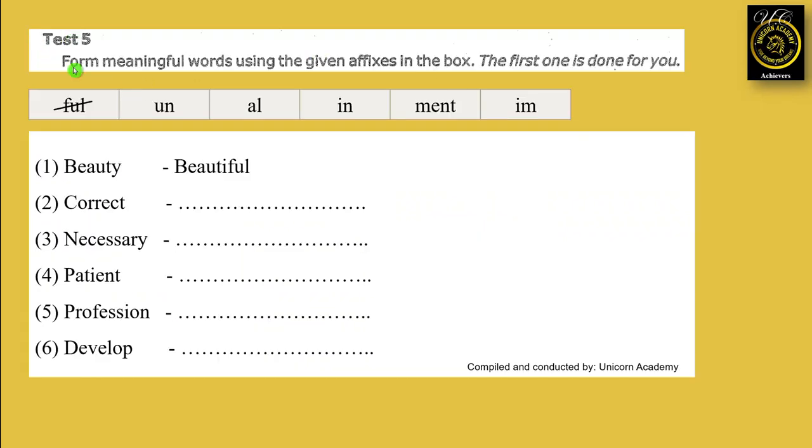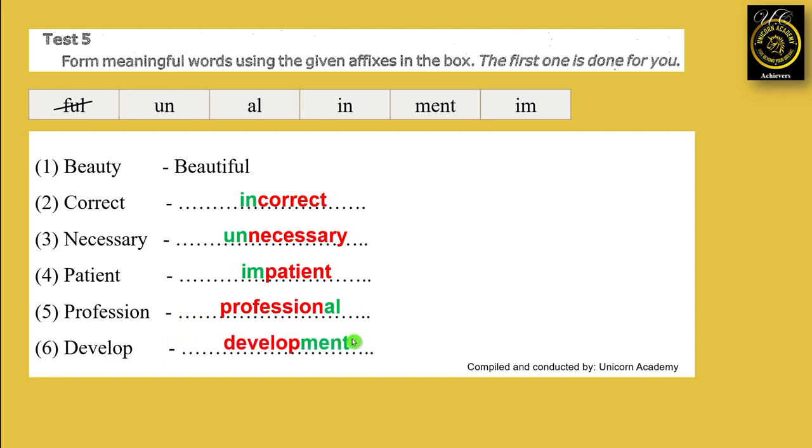Test 5. Form meaningful words using the given affixes in the box. The first one is done for you. Beauty, beautiful. Number 2, correct, incorrect. Necessary, unnecessary. Patient, impatient. Profession, professional. Develop, development.